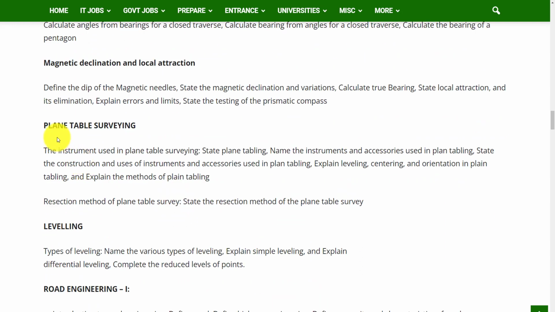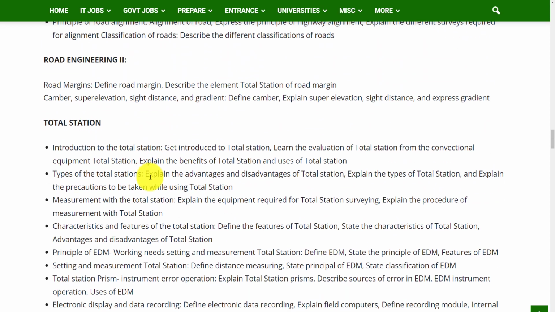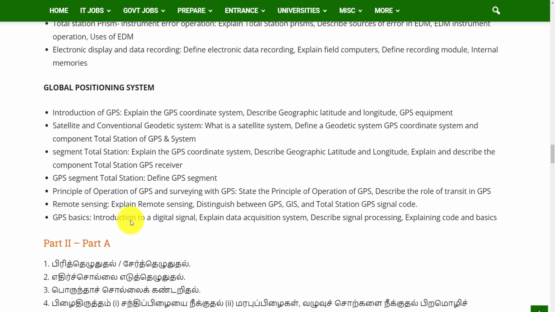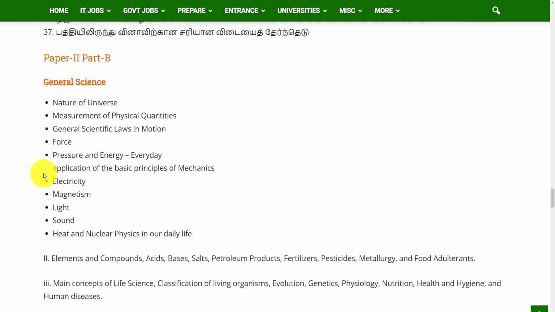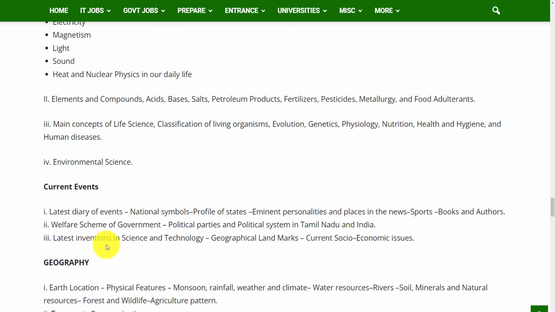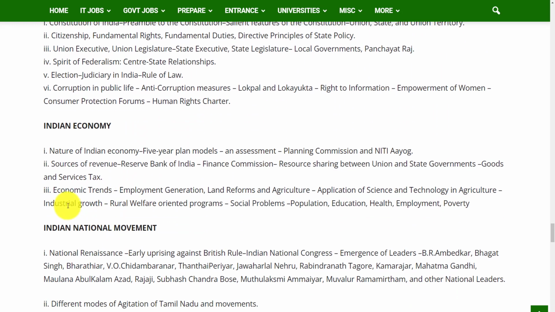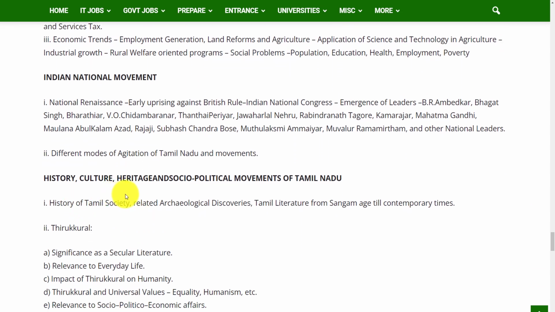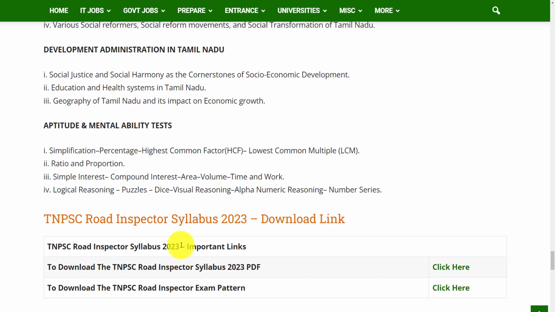And you'll also get questions on the topics plane table surveying, leveling, road engineering 1 and road engineering 2, and total station, global positioning system. In paper 2, Part A will consist of the Tamil eligibility test, and in Part B, you'll get questions on the topics general science, current events, geography, history and culture of India, Indian polity, Indian economy, Indian national movement, history, culture and heritage and political movements of Tamil Nadu, development administration in Tamil Nadu, and aptitude and mental ability test. So this is the brief information on the TNPSC Road Inspector Syllabus and Exam Pattern.